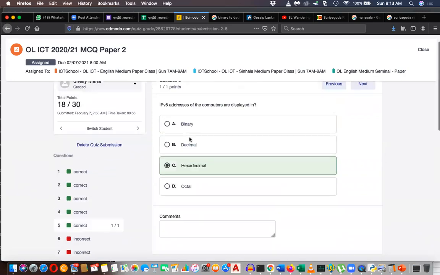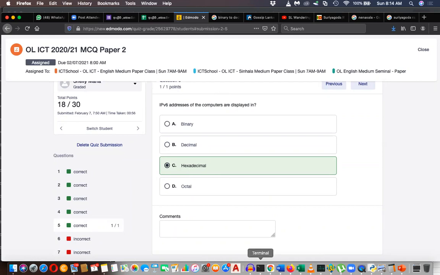Then the next one. IP version 6 address is represented in hexadecimal. Yes. IP version 4 address is represented in binary, where IP version 4 address is basically, anyway, both IP addresses are calculated in binary. Please remember the theory, right? Both IP addresses are calculated in binary, but represented, version 4 represented in decimal, version 6 represented in hexadecimal.